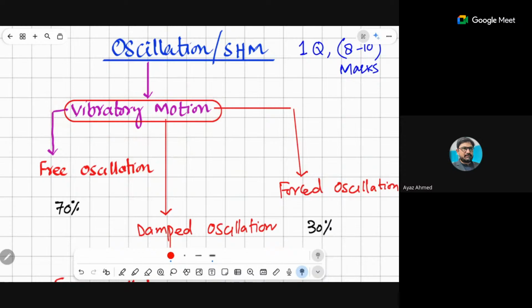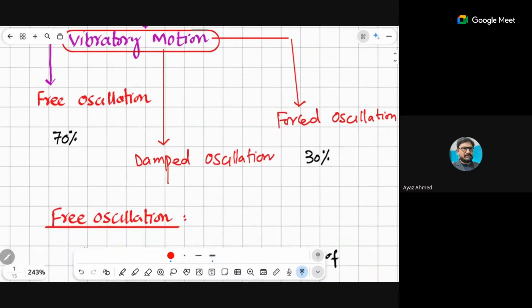It is a type of vibratory motion, and it has three main areas to discuss: free oscillation, damped oscillation, and forced oscillation.